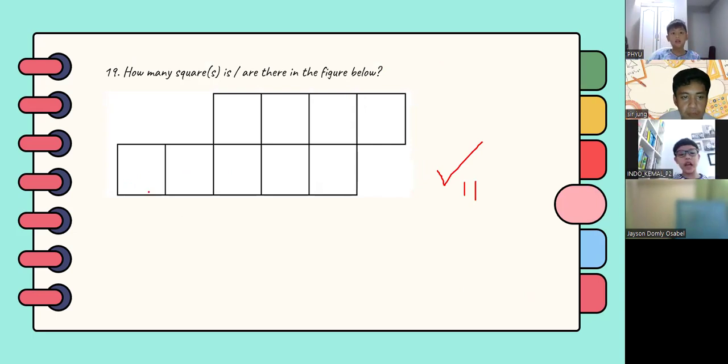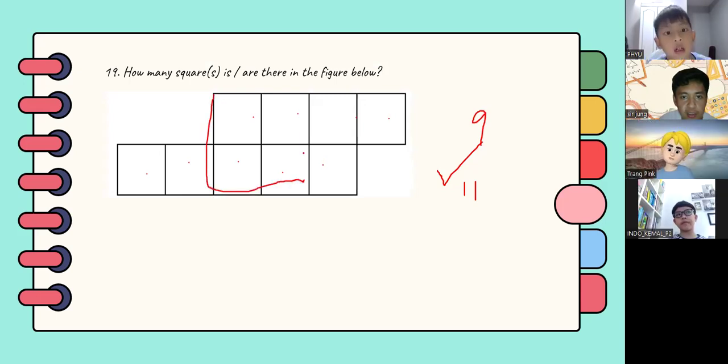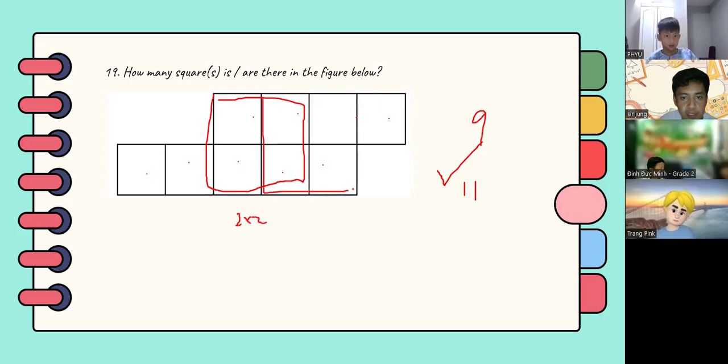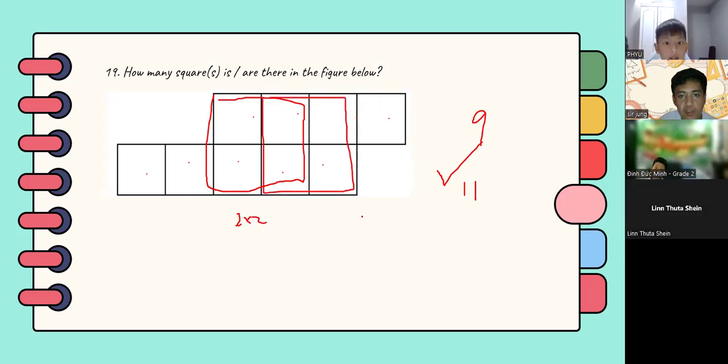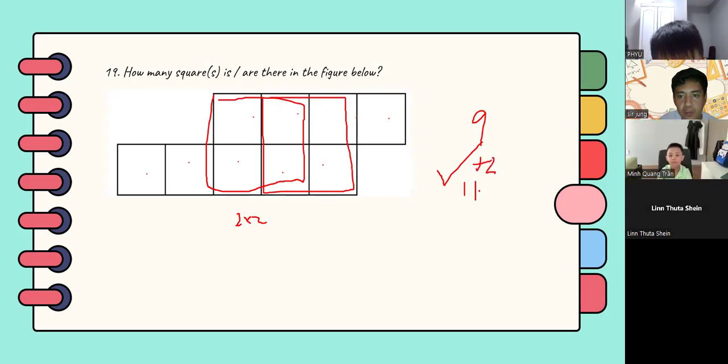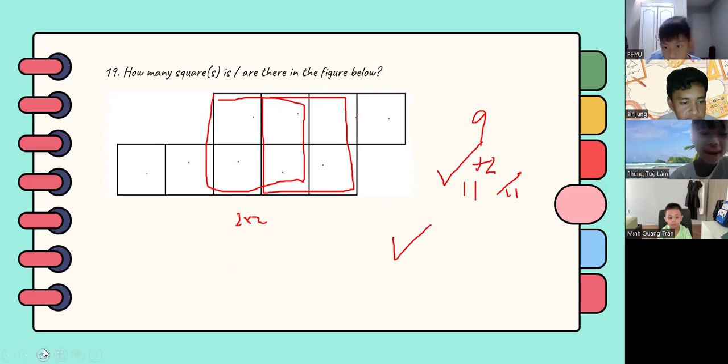So, 11. We count 1, 2, 3, 4, 5, 6, 7, 8, 9. Then this one is a square, right? A 2 by 2 square. And then the next one, and then this one. 11. So we have 9 plus 2 is equal to 11. Yes, that's correct. The answer is 11.